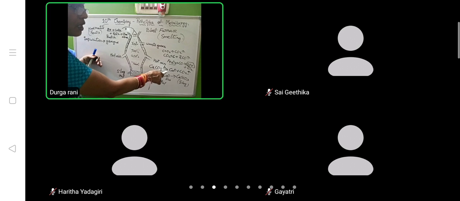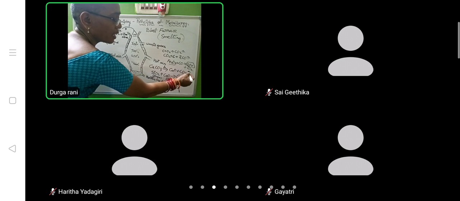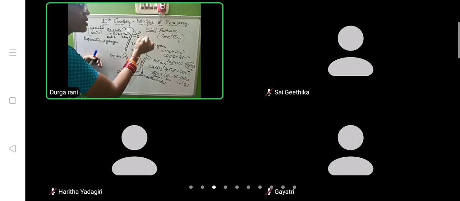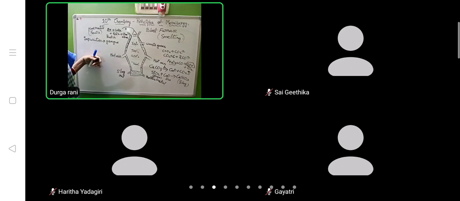Carbonate ore on strong heating, this indicates strongly heated in the absence of oxygen, and it will dissociate to give two products. One is calcium oxide and the other one is carbon dioxide. The moment the carbon dioxide is formed, it escapes through waste gases, sulfur dioxide, P2O5, like that, they emit out.